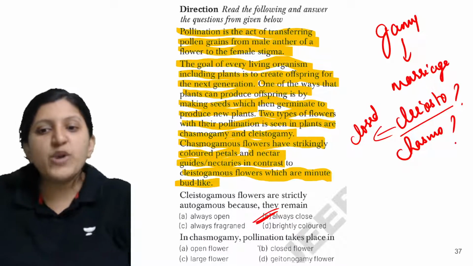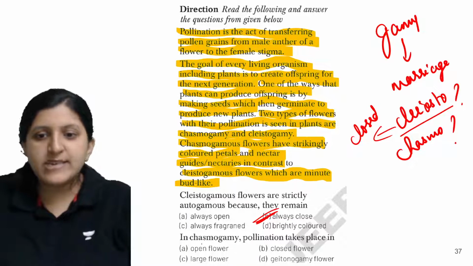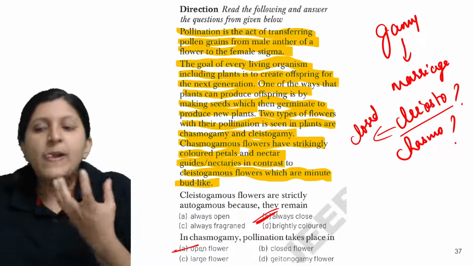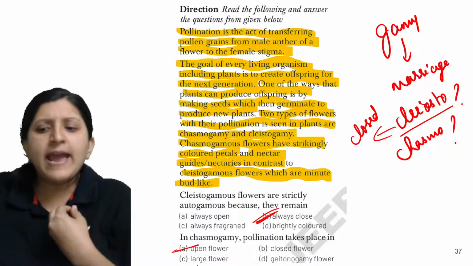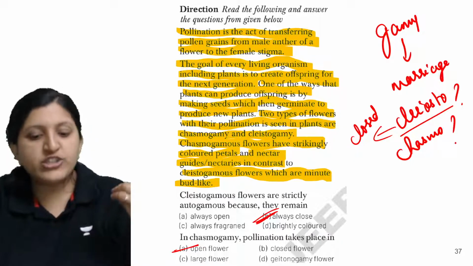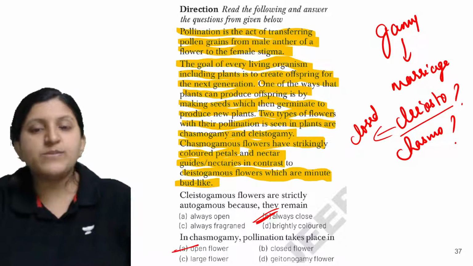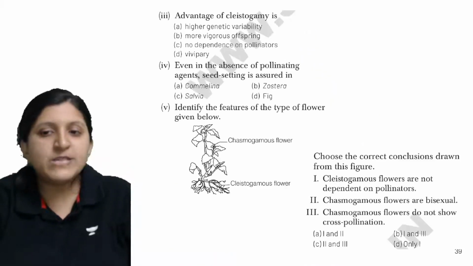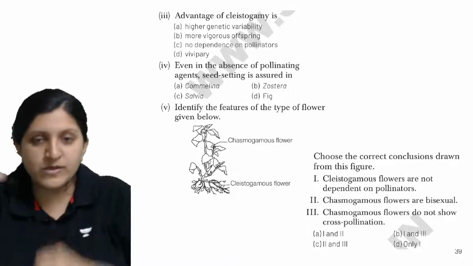Alright, chasmogamy pollination takes place in an open flower. So open flower, when we mention this, is always open and is basically open marriage. So self pollination, that is autogamy, is also possible. Geitonogamy is also possible and also allogamy is possible. All the cases are possible here.